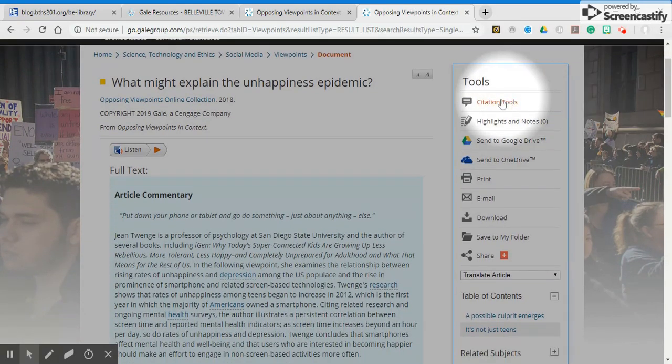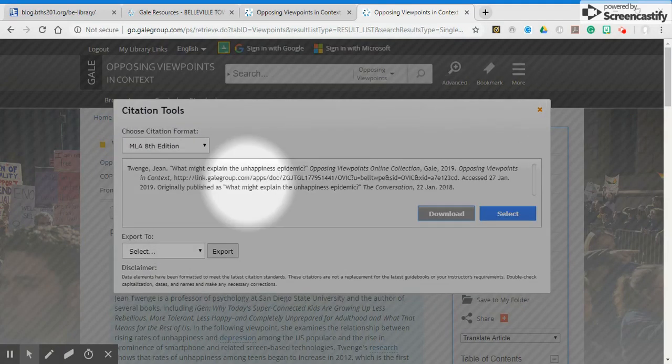When it comes to citation tools, this is actually going to be one of the main reasons why students really love Gale. If I click on this here, it's going to offer me a couple different things when it comes to creating a citation. The first one should be MLA Citation 8th edition. And guess what? Gale actually provides for me a proper 8th edition MLA works cited page entry. I don't have to build this myself. The only thing I have to do is copy and paste it in. That's it. This makes your life so much easier when it comes to making your works cited pages.